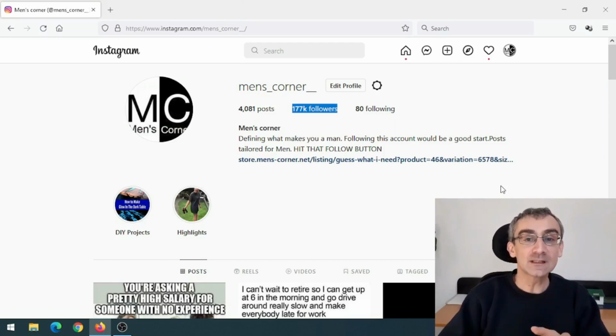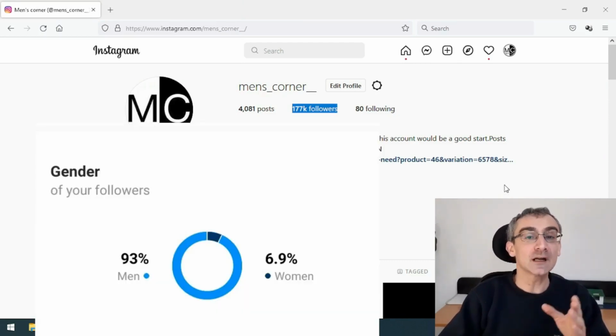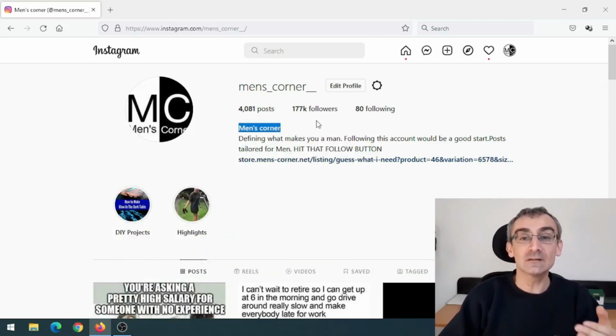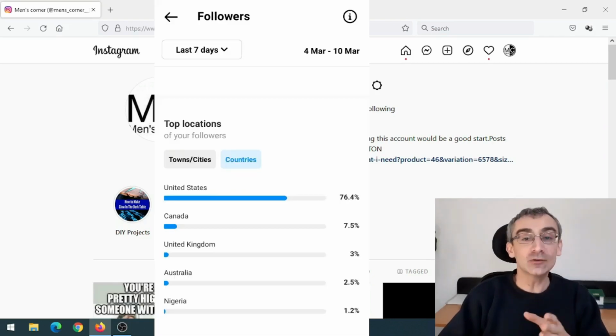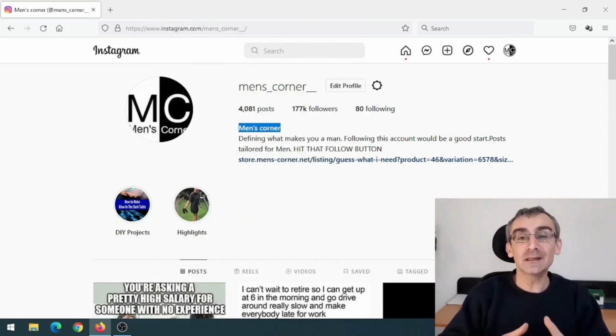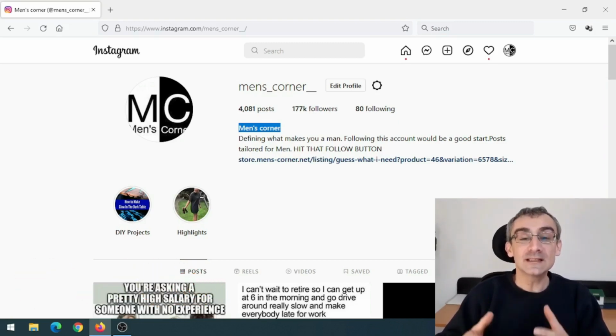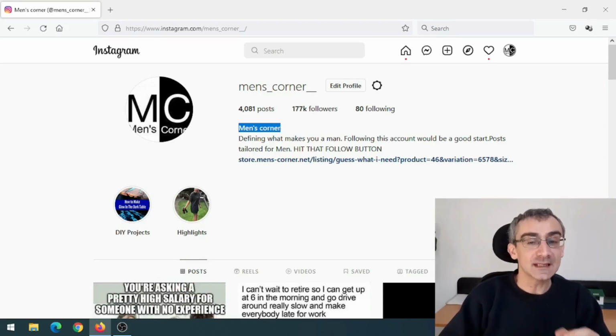And they sent me demographics, and as you can see, most of their followers are men. That makes sense because the name of this page is Men's Corner. And that is exactly what I need because my t-shirt is a funny spring break related t-shirt. And the next thing you can see is that most of their followers are coming from the United States. And that is really, really important. Why? Because spring break in Europe is not a big thing. Spring break in Australia is not a big thing. But spring break in the United States is a big, big event. So that is exactly what I need. I need most of the followers on that page to be from the United States.